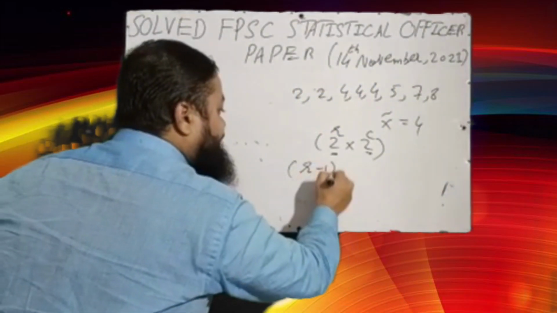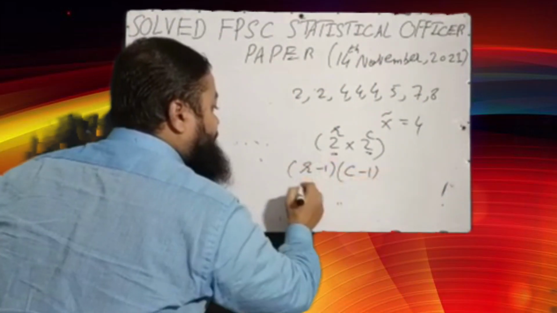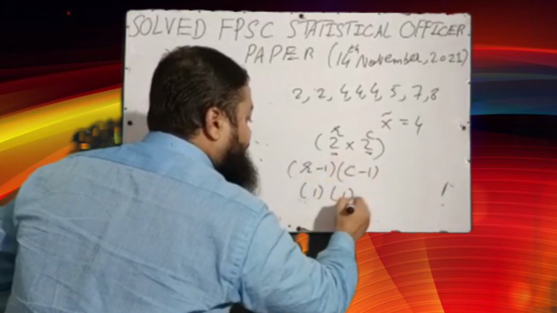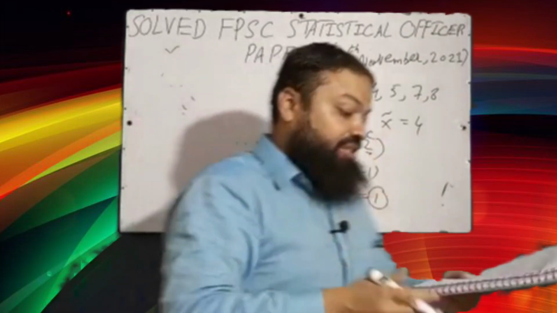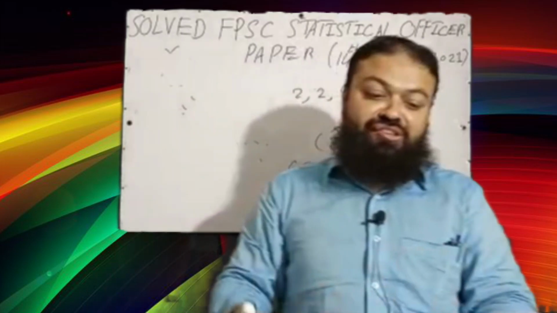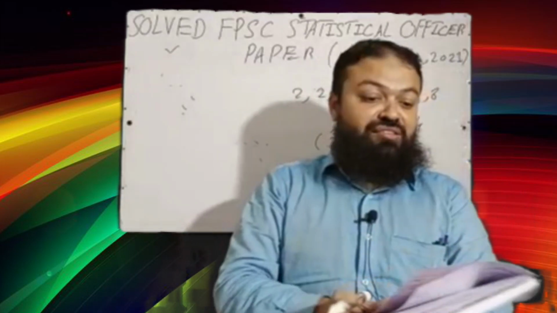It is r minus 1 into c minus 1. 2 minus 1 is 1, 2 minus 1 is 1. 1 was the correct option in the exam. A very important question for all the written test of statistics.